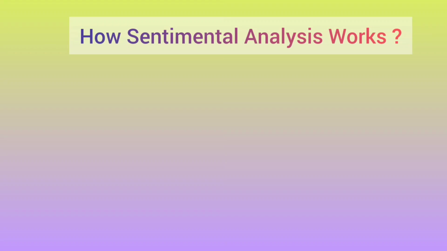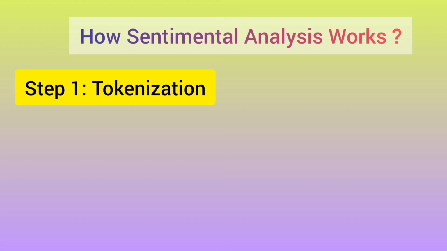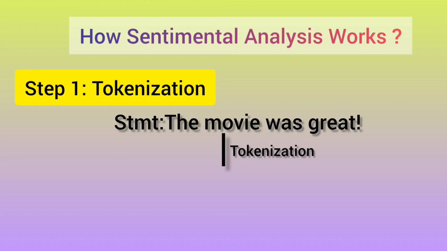So let's take a statement as an example: the movie was great. Step 1. Tokenization. The very first step is tokenization. So what exactly is tokenization? Tokenization is nothing but dividing your paragraph into different statements, or dividing a statement into different words. So the statement "the movie was great" would be further segregated into different words.